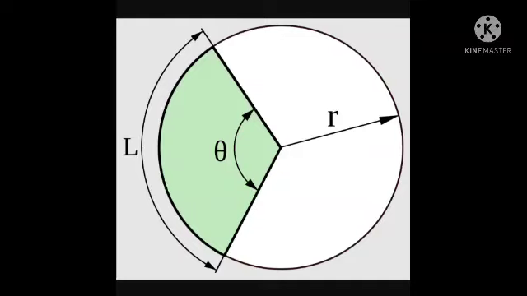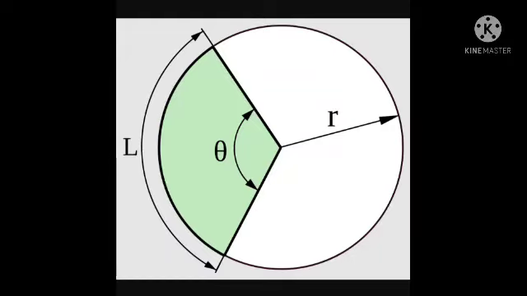Look at this figure. They have a center. From the center to a point on the circle we have a line, and here we name that line R. This R is the radius of this circle. A portion of the circle is enclosed by two radii. We have two radii enclosing a portion of a circle. This smaller, green colored portion is named a sector.